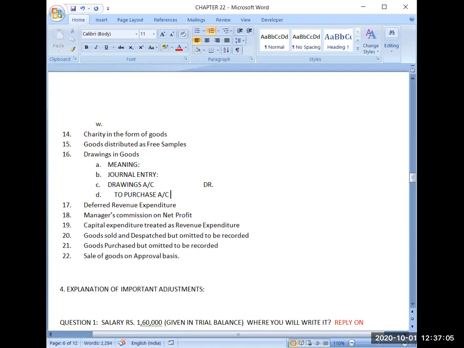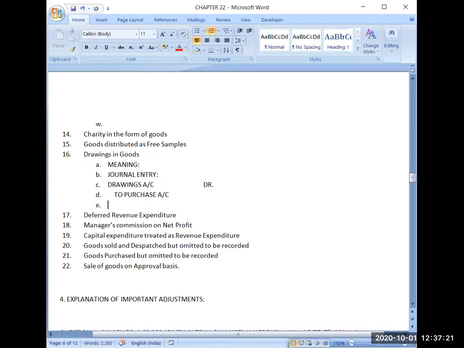Earlier they were purchased with the intention of reselling and earning profit, but now that goods which have been withdrawn, the use of that goods has been changed. That's why it will not be treated as purchase, so that your purchase expense will go down. Now there are two parts of this adjustment. So drawings account is a personal account, and because it is a personal account, it will go to the balance sheet.